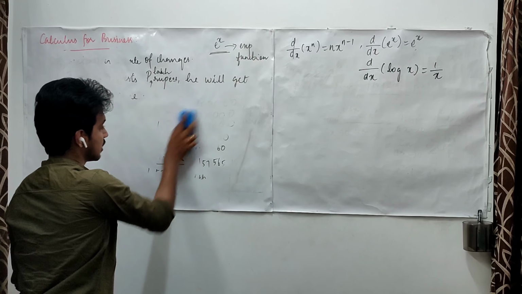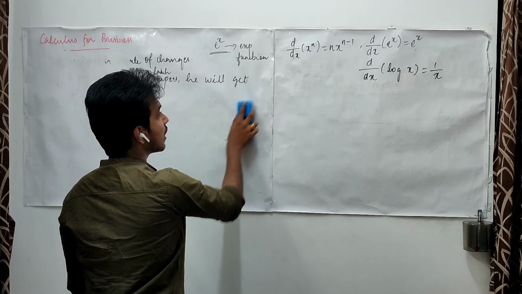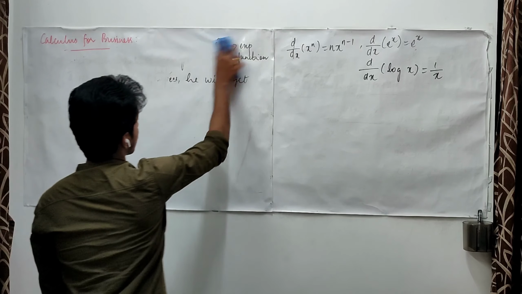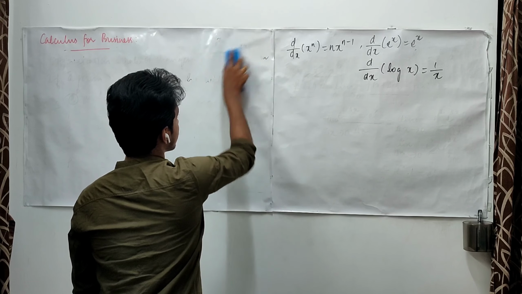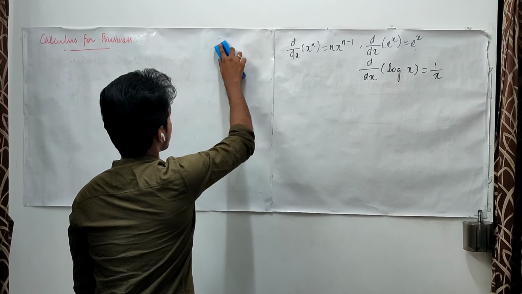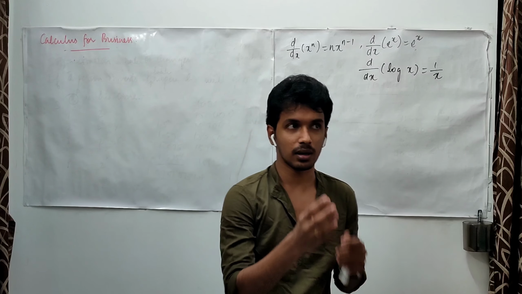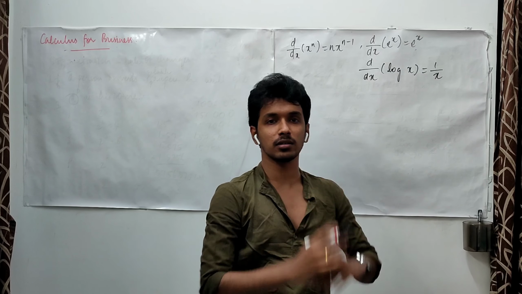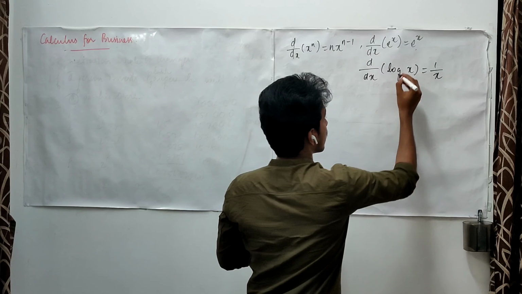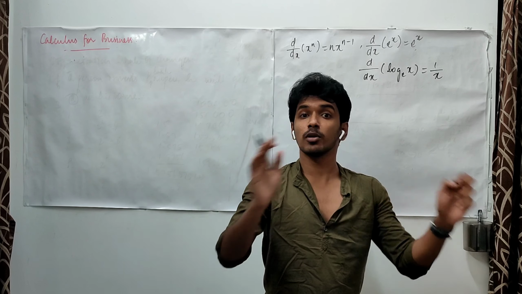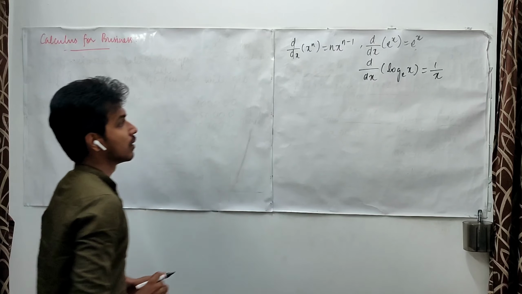Logarithms as well as exponential functions are based on some base. What is that base? Here we have considered simply log x and e power x. This is the log with base e. You may define a log function with any base, meaning any positive quantity. Here we are talking about the log of this function, not about any other functions.